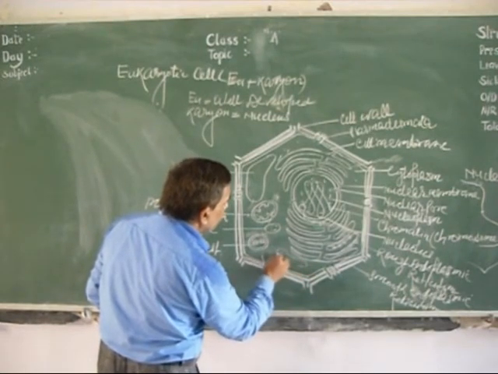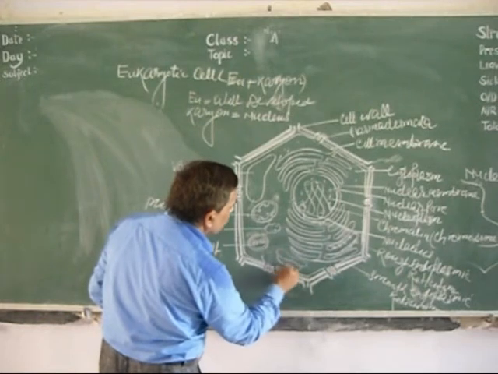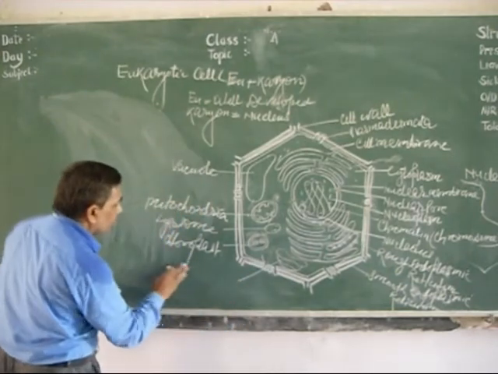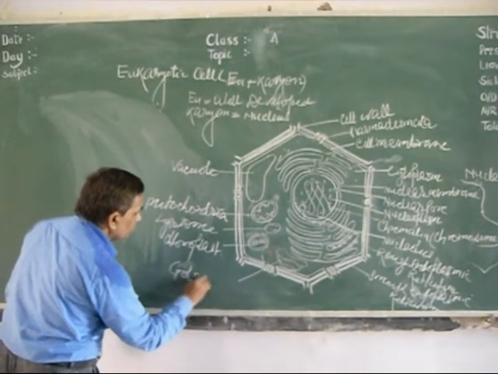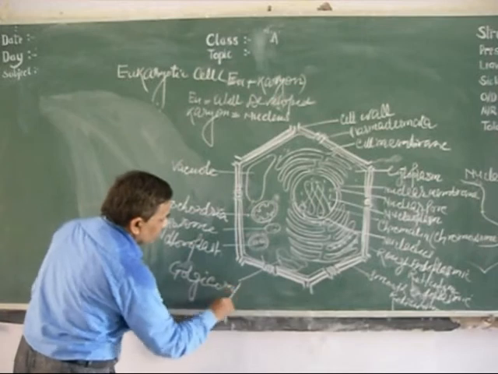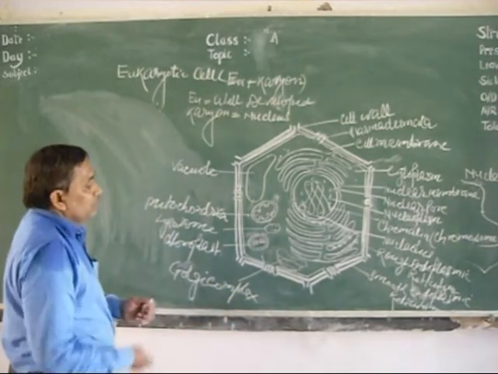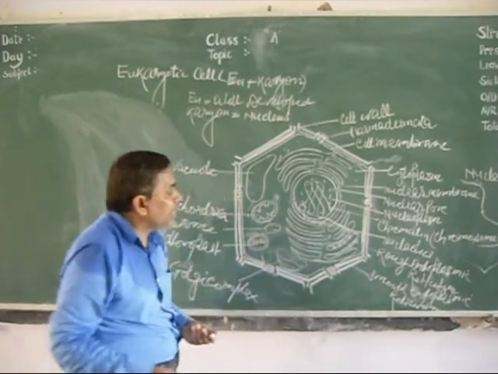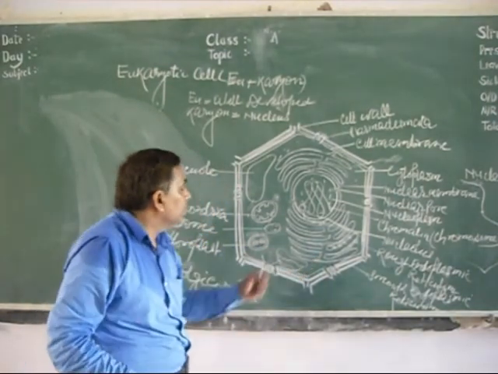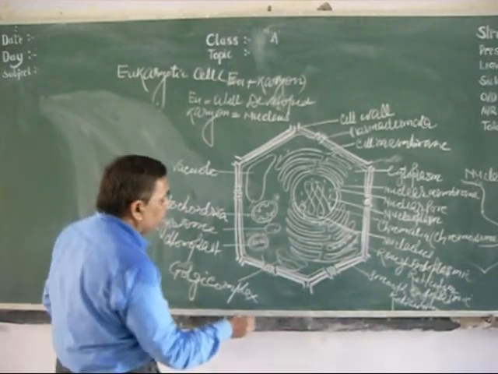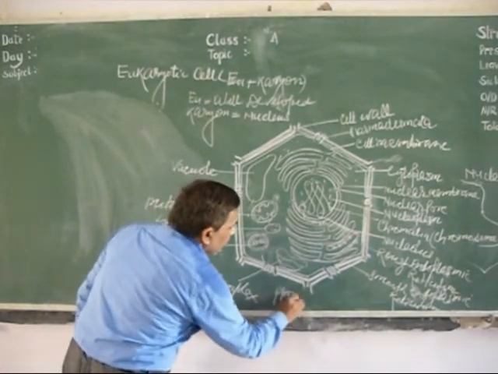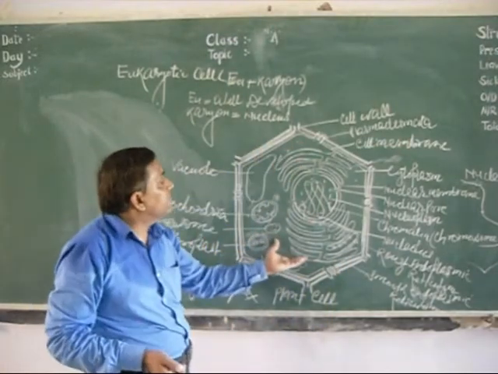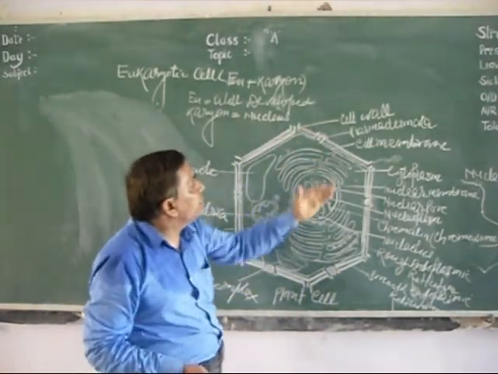Golgi complex. This Golgi complex or Golgi body plays an important role in storage and packaging of material which is synthesized inside the endoplasmic reticulum. So this is the typical plant cell or eukaryotic cell.